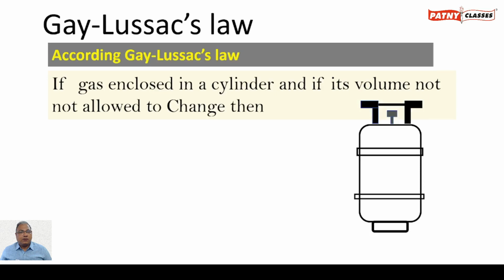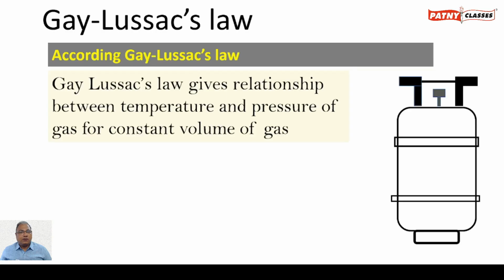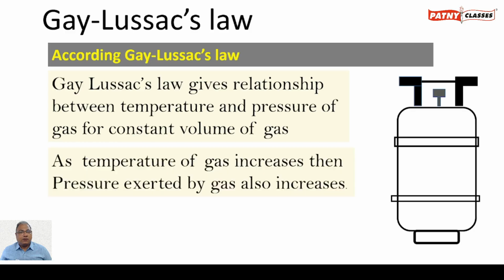If gas is enclosed in a cylinder and its volume is not allowed to change, then as the temperature of the gas increases, the pressure exerted by the gas also increases. So, Gay-Lussac's law gives the relationship between temperature and pressure of a gas for constant volume. As the temperature of the gas increases, the pressure exerted by the gas also increases.